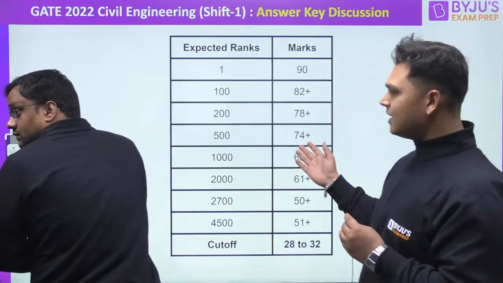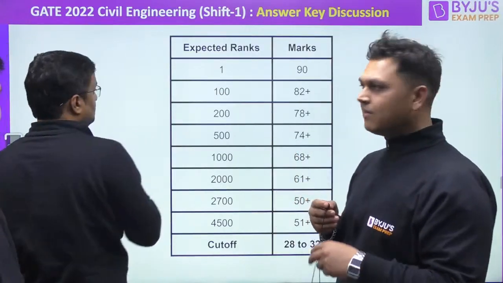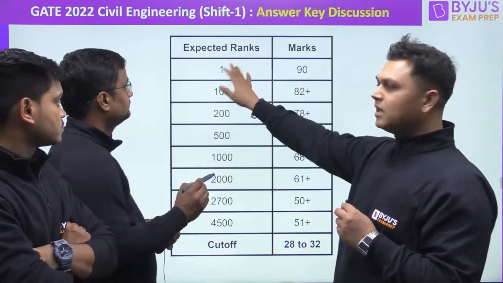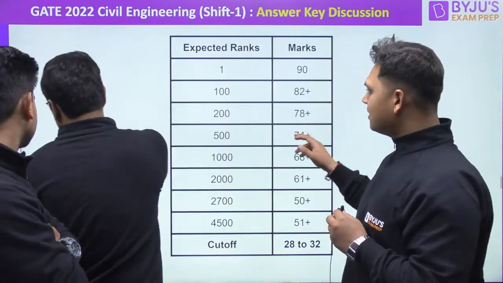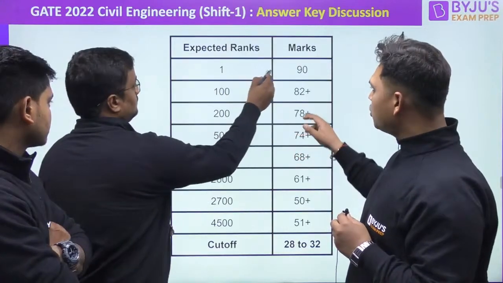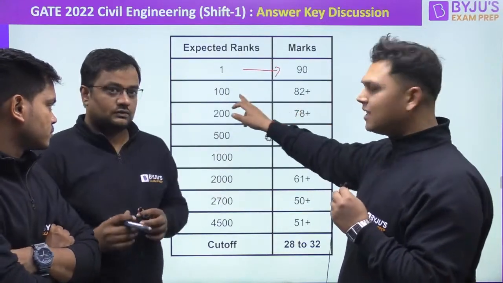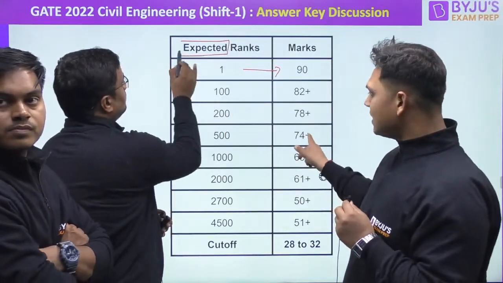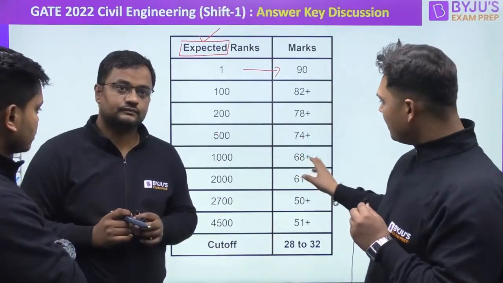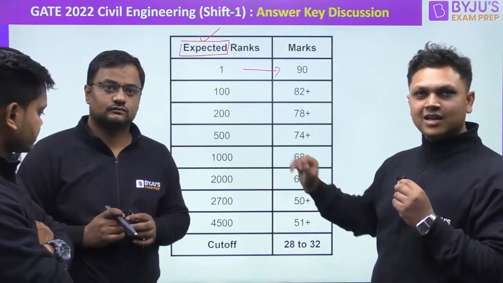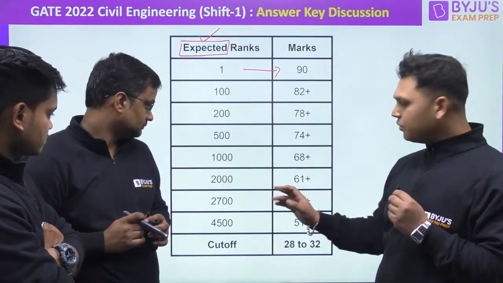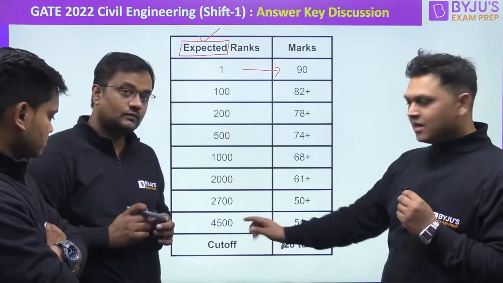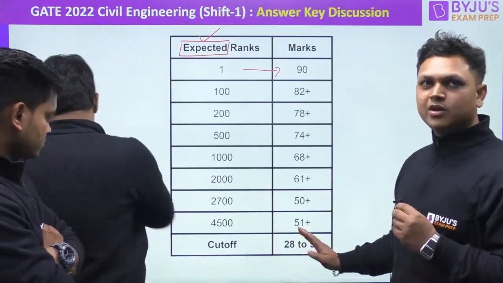So here is the distribution. Here are the expected ranks for the given marks. If you are scoring 90 plus marks, then there is a possibility of expected rank 1. 82 plus marks, under 100 rank. 78 plus, under 200 rank. If you are scoring 74 plus, under 500. 68 plus, you will be under 1000. 61 plus, 2000. 50 plus, 2700. 51 plus, 4500. And the cutoff is expected around 28 to 38.